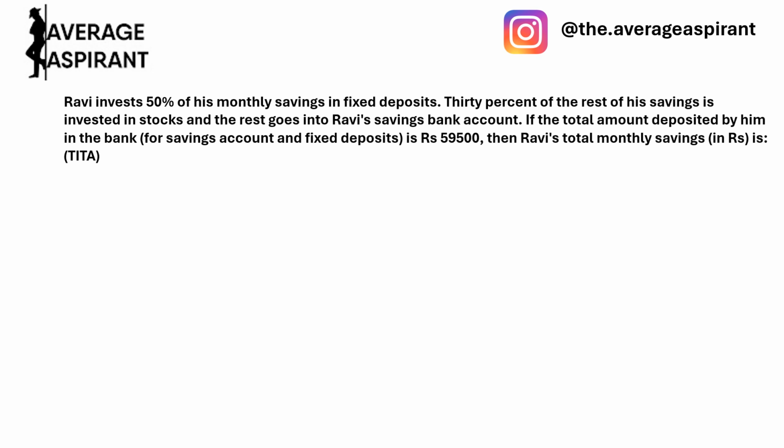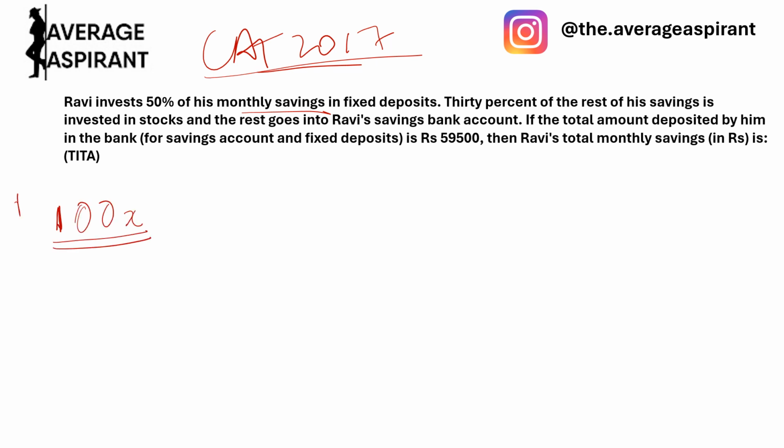Moving to the next question. This is again of CAT 2017. So we'll finish CAT questions first and then we'll move to mock questions. So Ravi invests 50% of his monthly savings in FD. So straightaway assume that Ravi's monthly savings is 100x.